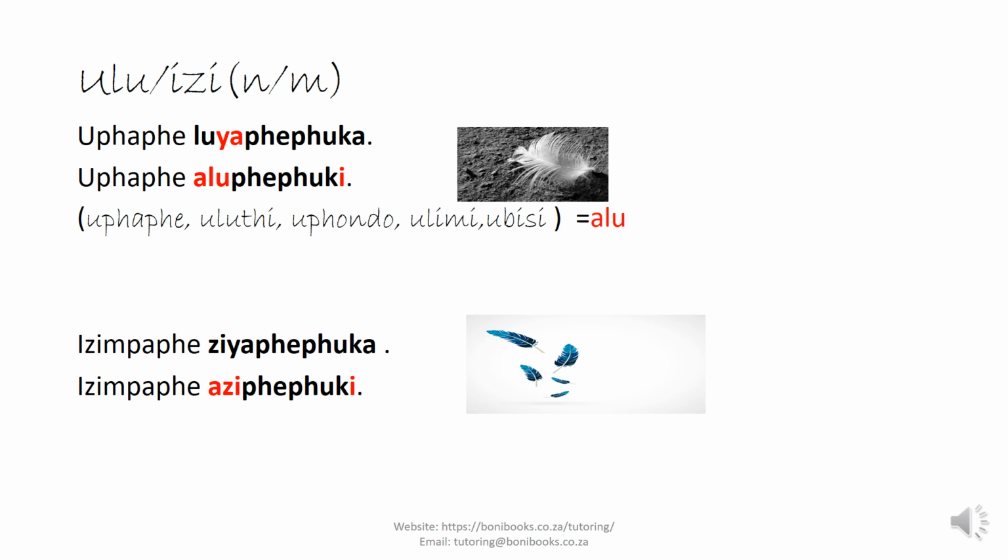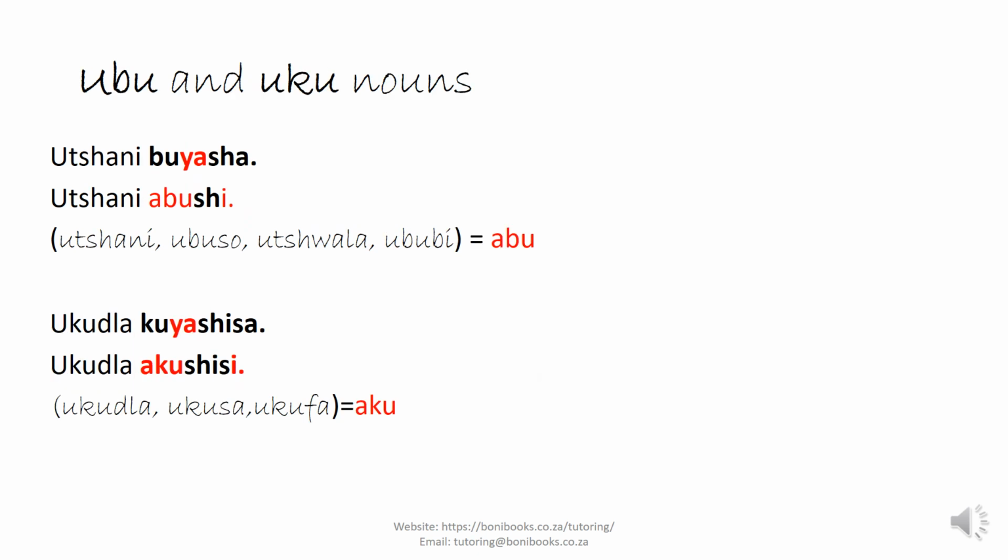And the next one is the ulu group. Uphepha luyaphephuka, uphepha aluphephuki. Uthi luya, uthi alu. Ubisi luyadula, and then you say ubisi aluduli. Izimpaphe ziyaphephuka, and we say izimpaphe aziphephuki. And the last group of nouns that I have is the ubu and uku nouns. Utshani, we say utshani buyasha, then we say utshani abushi. Ukudla kuyashisa, and then we say ukudla akushisi.